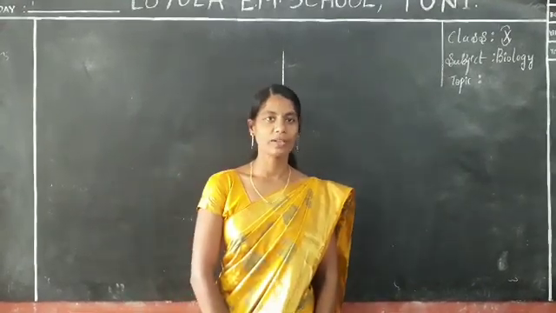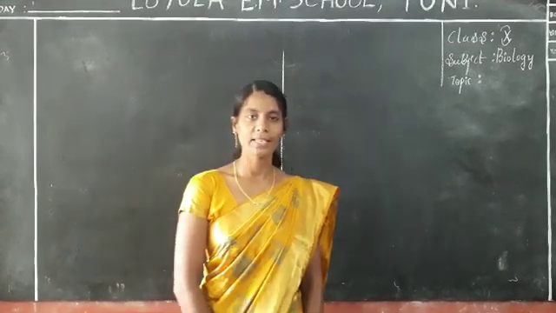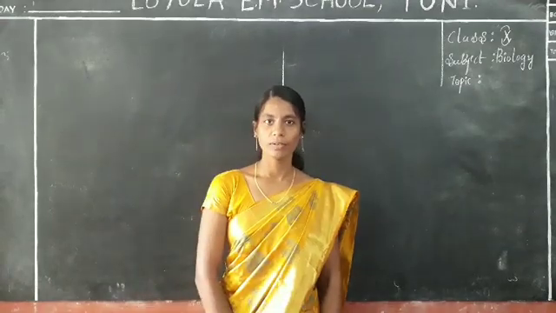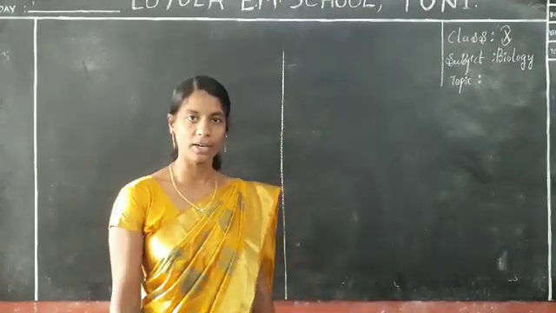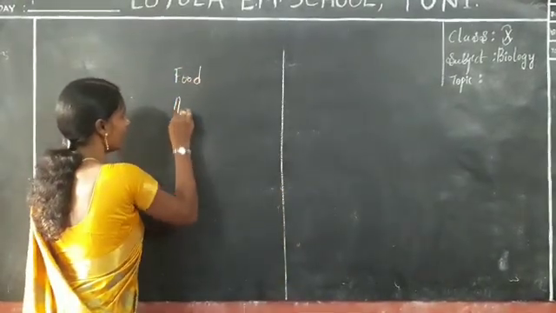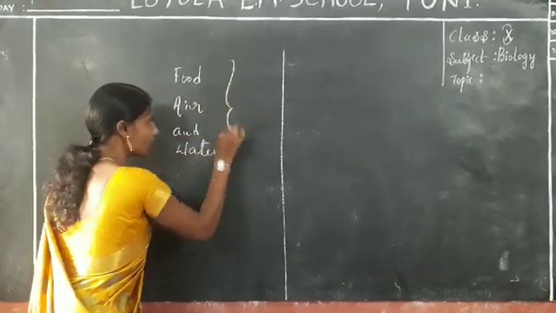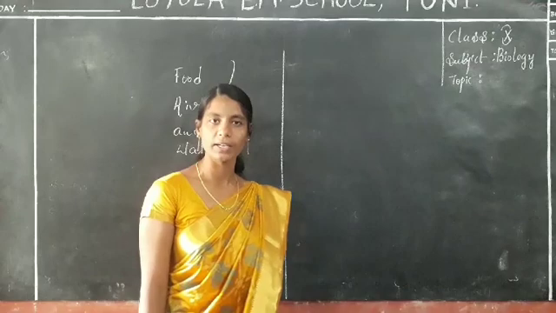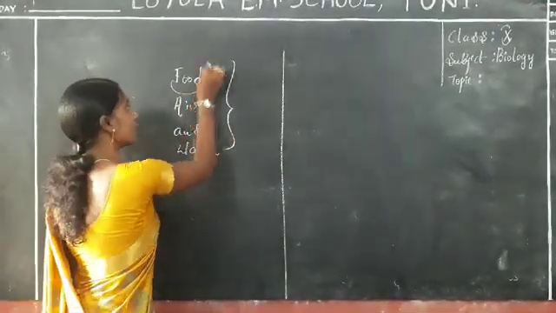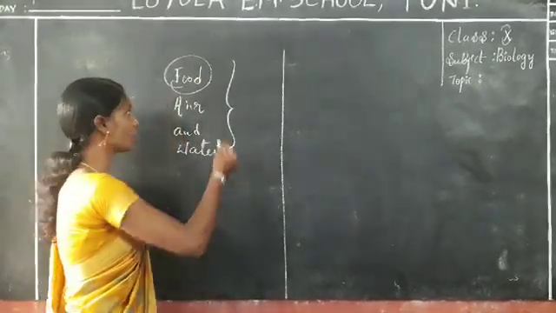Today we are going to a new topic. Before going to the topic, I am asking some questions to you. What do we require for our body to grow? Already you know, basically food as well as air and water. These are the main components required for our body to grow. When you take food material, then only we get energy.